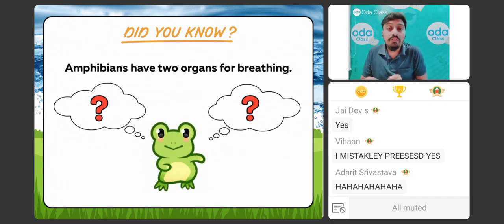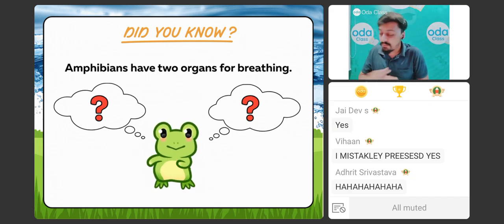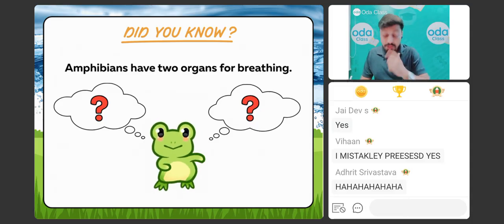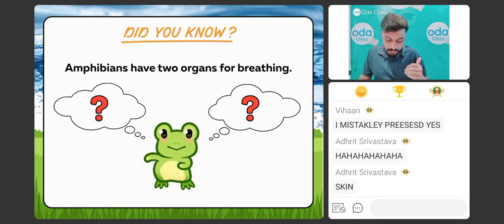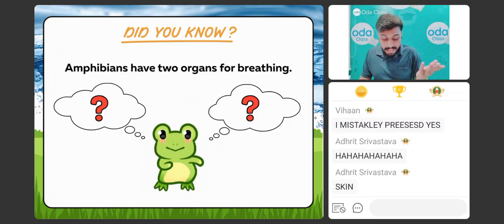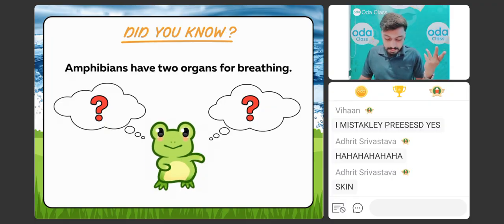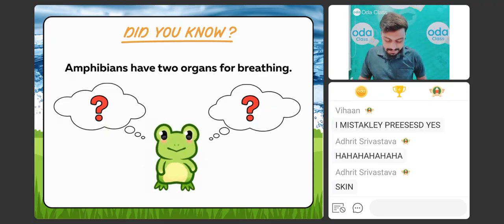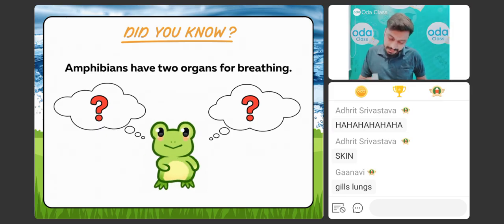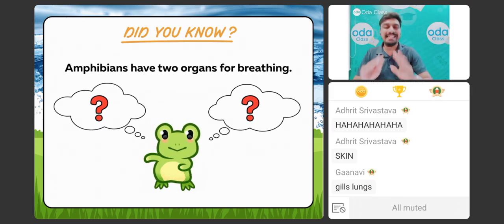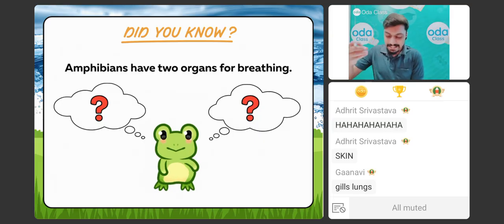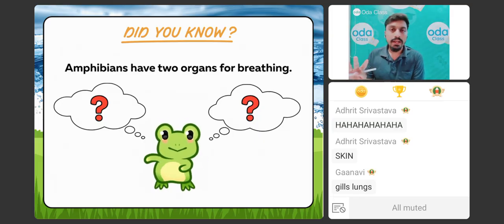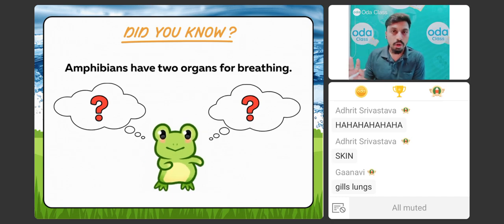But what special organs do these frogs, these amphibians, have? Can anyone tell me in the chat box? Guys, I'm reading your answers. Some students say both, sir, they have lungs and gills. Very good. Some say moist skin. Listen, some of the students are telling me that they have gills, some are telling me they have lungs. No, they don't have gills at all. What do they have?